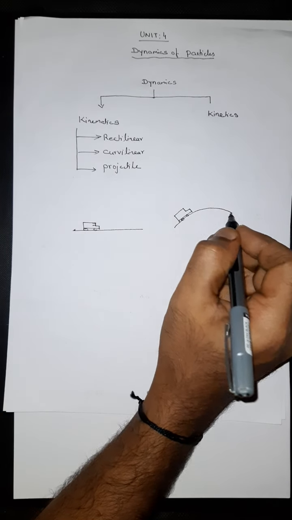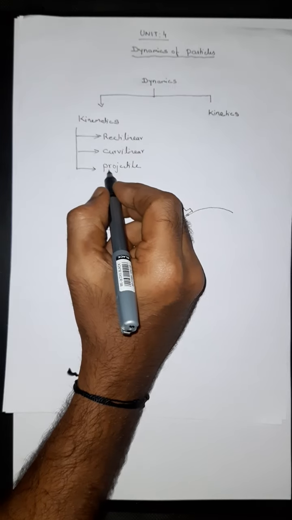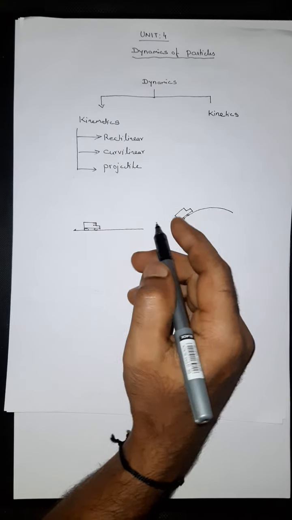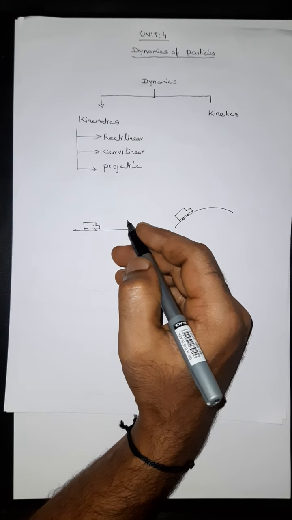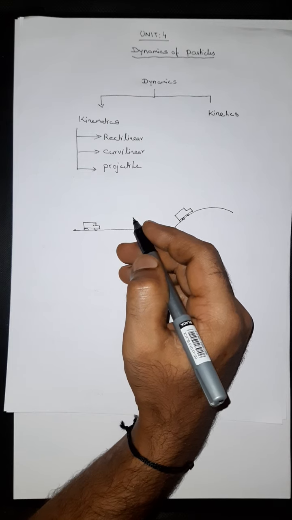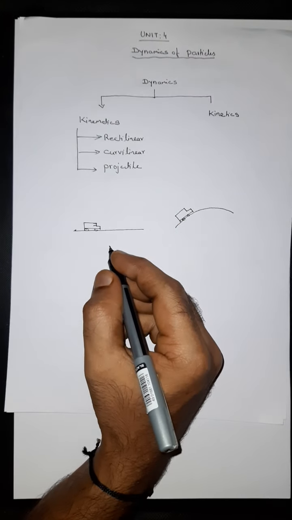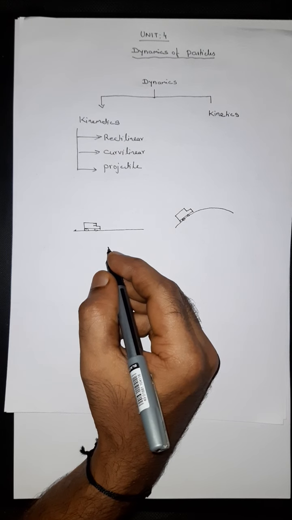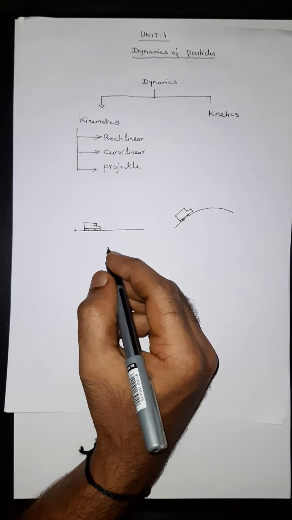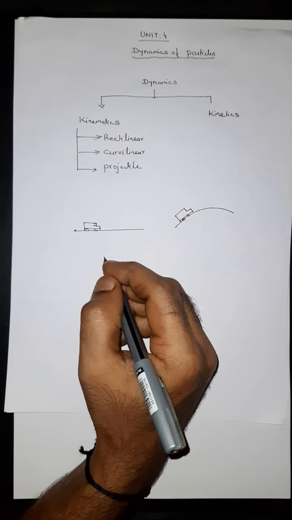This is curvilinear motion. Then the meaning of projectile: when a particle is thrown or projected at an angle with an initial velocity, it moves under the effect of gravity and traces a parabola on the vertical plane placed parallel to its path.